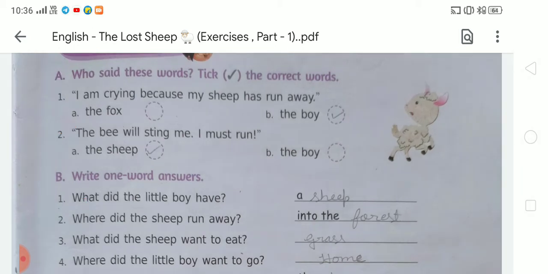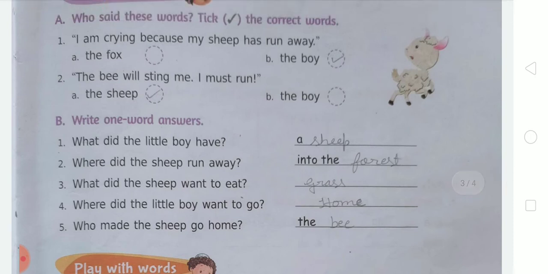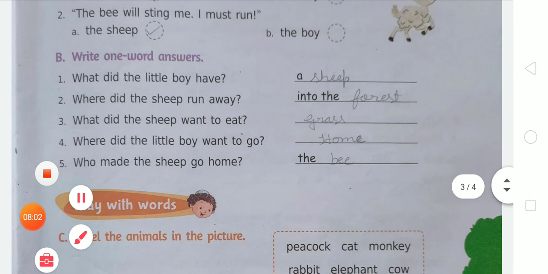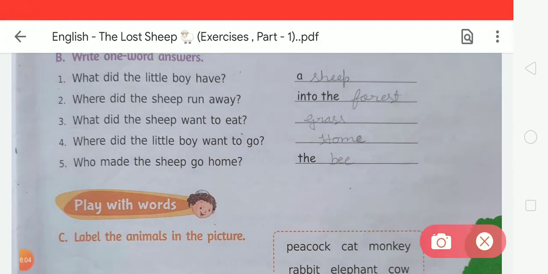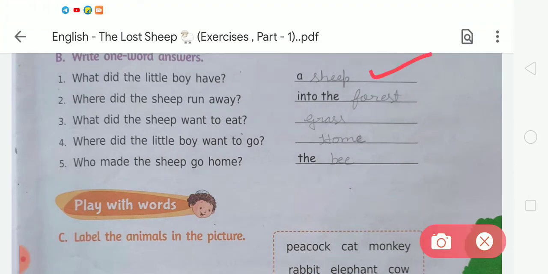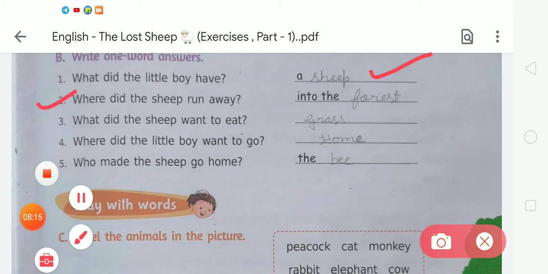Now the next, exercise B. In exercise B, there is write a one word answer. What did the little boy have? We have to write sheep. Students, the spelling of sheep is S-H-E-E-P. In the second, where did the sheep run away? You have to write into the forest. What is the spelling of forest?